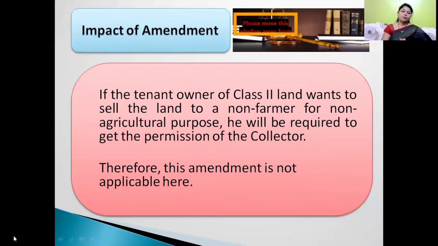Third scenario, if the tenant owner of Class 2 land wants to sell the land to a non-farmer for non-agriculture purpose, then he will be required to get permission from district collector. Therefore, this amendment is not applicable in this case.